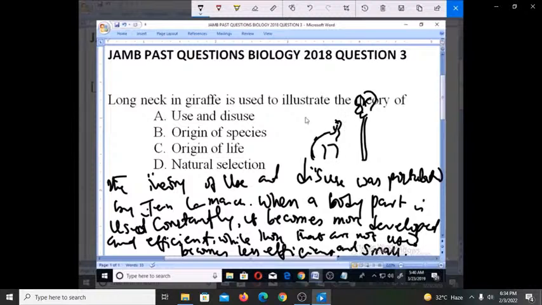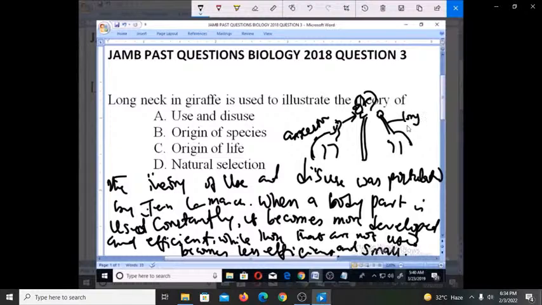So the ancestors of the giraffe continued to stretch their necks in order to get these leaves. That made the neck of giraffes very long, and that is why when you see a giraffe, you find that the neck is very long.